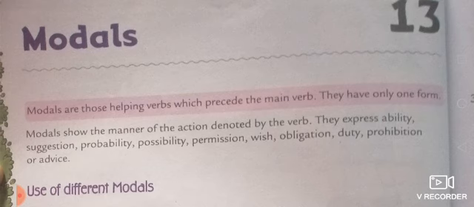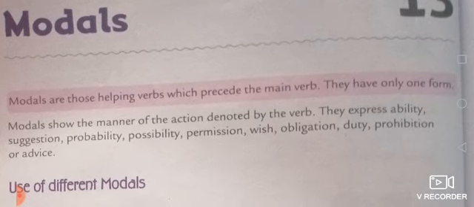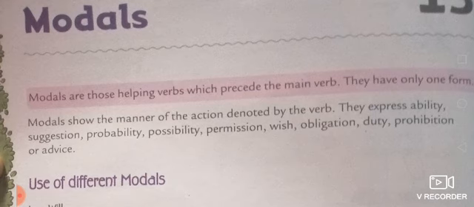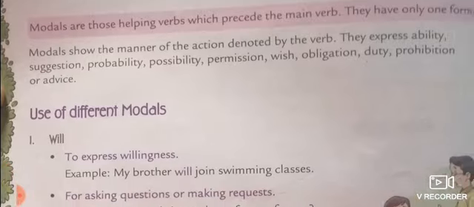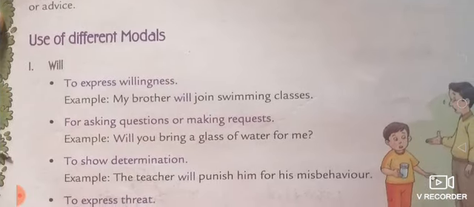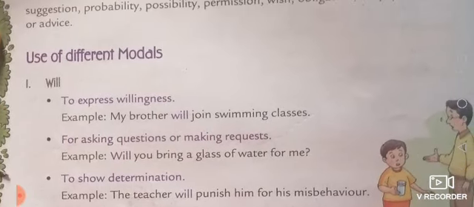They have only one form. It is used in the place of the main verb. Modals show the manner of the action denoted by the verbs. They express ability, suggestion, probability, possibility, permission, wish, obligation, duty, prohibition or advice. Where we have to show ability, suggestions, probability, there we use modals.